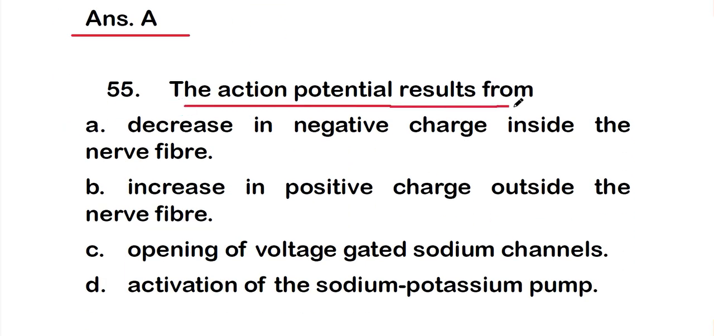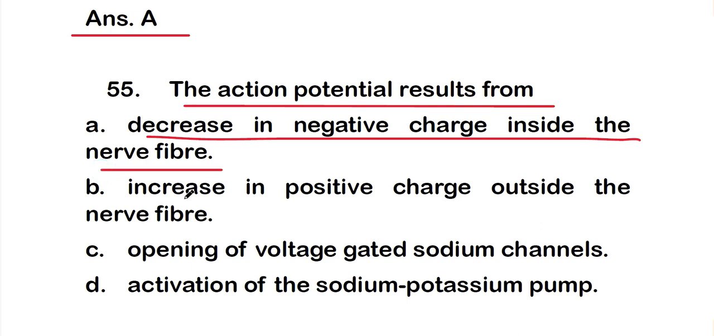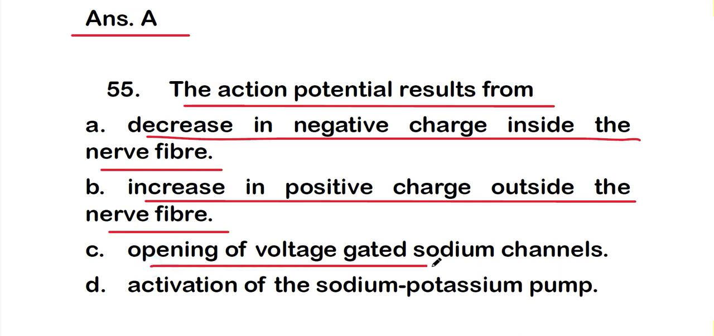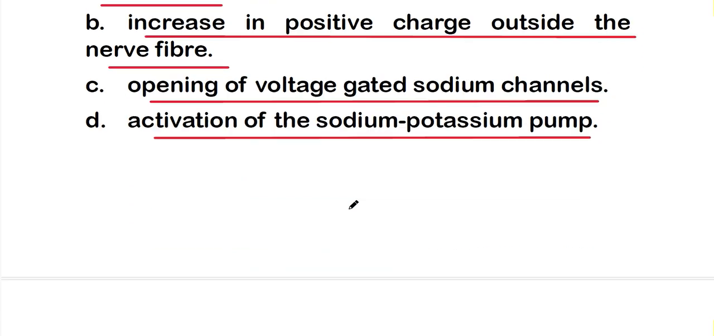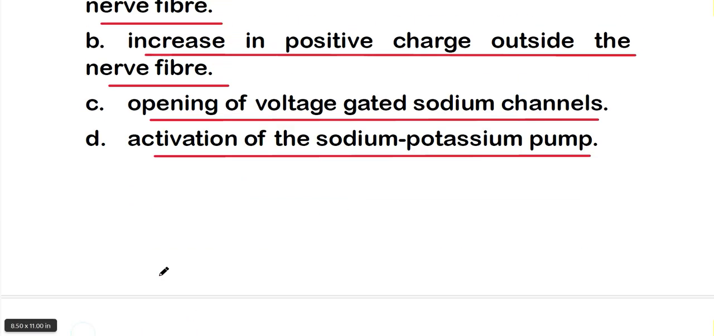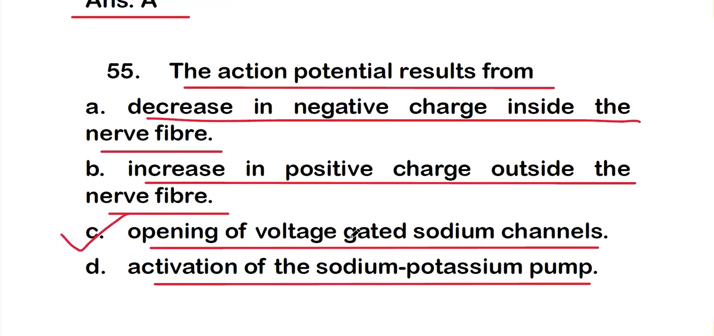The action potential results from option A decrease in negative charge inside the nerve fiber, or option B increase in positive charge outside the nerve fiber, or option C opening of voltage gated sodium channels, or option D activation of the sodium potassium pump. And the right one is option C, that is opening of voltage gated sodium channels. So the action potential results from opening of voltage gated sodium channels.